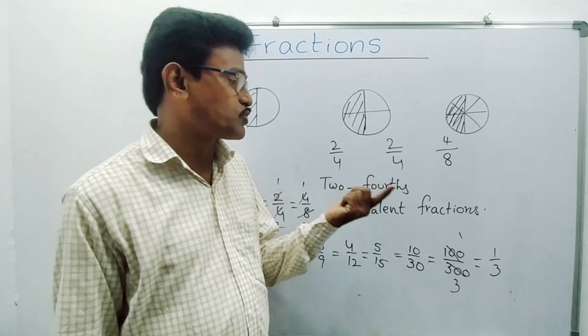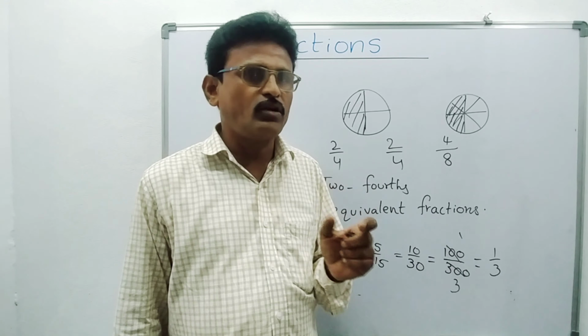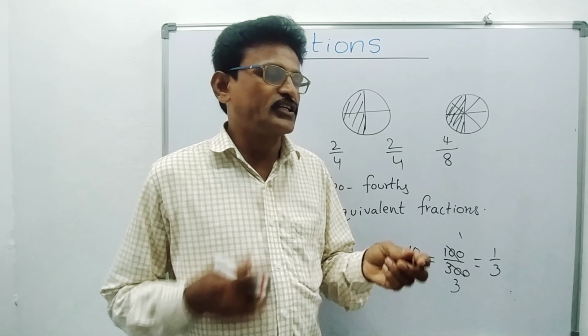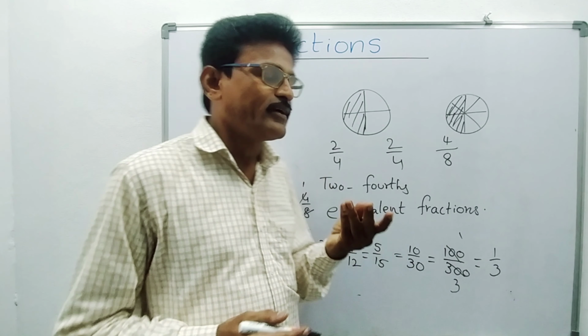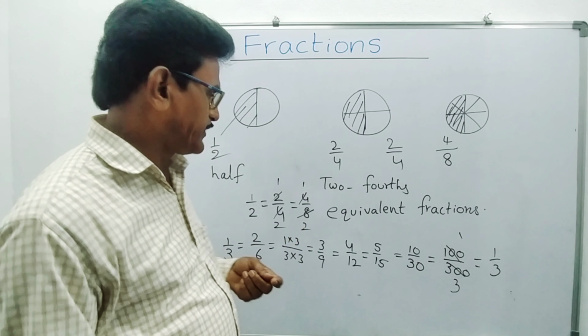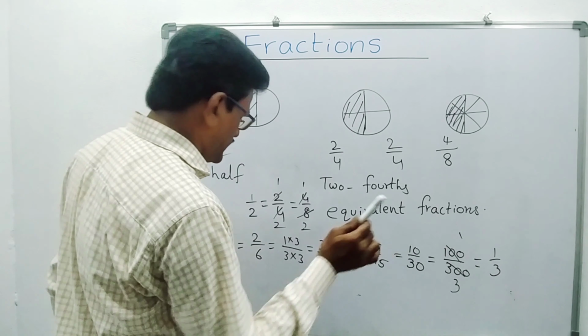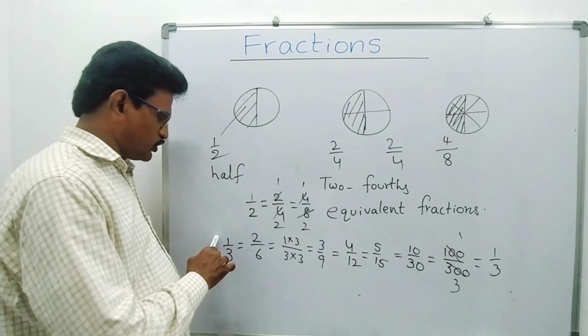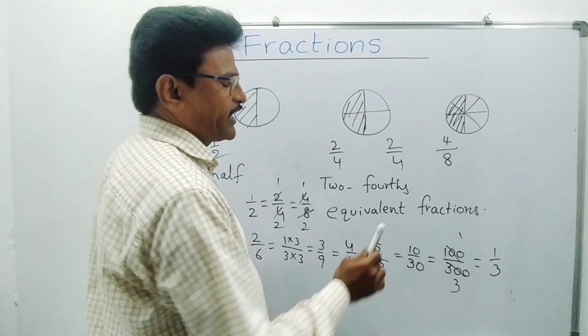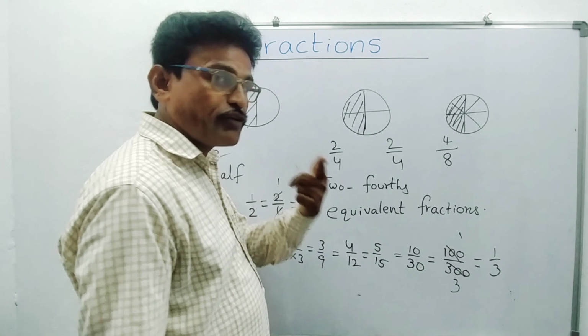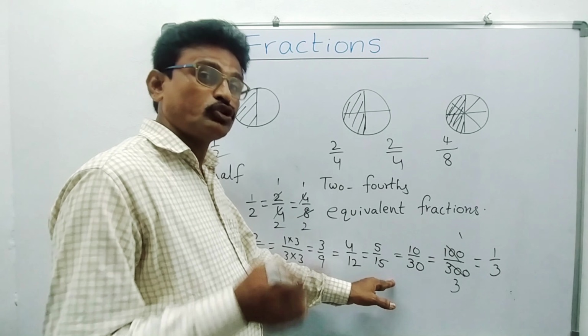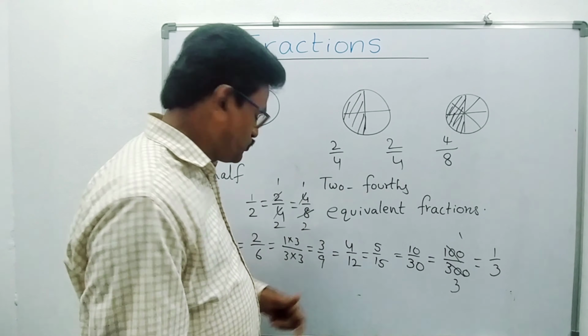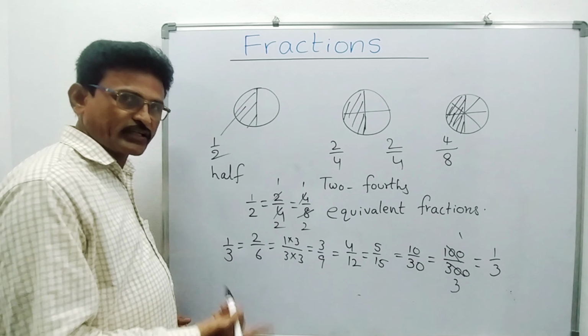Equivalent fractions means what? The result will be the same, okay, but the numerator and denominator are only some multiples we are getting, right? Here suppose 10 by 30, it is equivalent to 1 by 3. We are just multiplying both numerator and denominator by 10 to get 10 by 30. And if you divide both numerator and denominator of 10 by 30 by 10, you will get again 1 by 3. Okay?